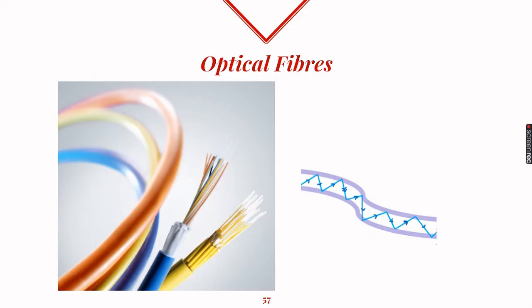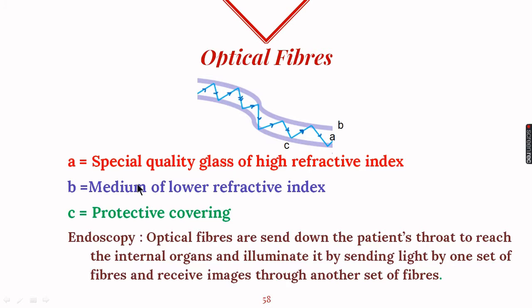This phenomenon is of utmost importance because it is used for making many things, and one of them is optical fibers. Otherwise, light can travel only along a straight line path. But in optical fibers, light is made to travel in curved fibers. Let's see the internal structure of these fibers. It is made up of three main things. A is the core of the optical fiber, which is made up of special quality glass of higher refractive index. On both sides of this core is this B part, which is another medium of lower refractive index, so that light can move from denser to rarer medium. And then C is the protective covering all around this optical fiber.